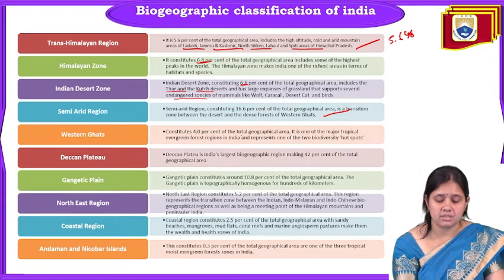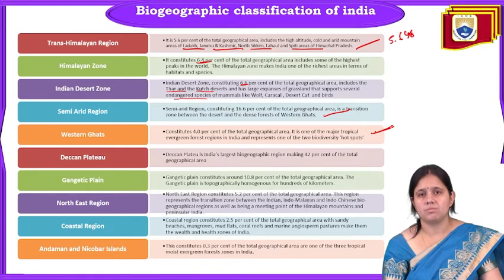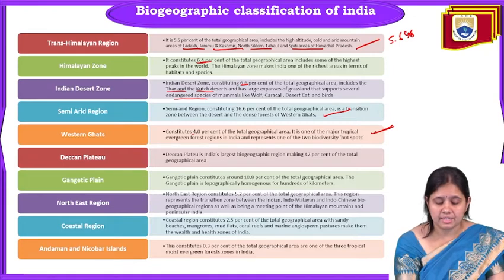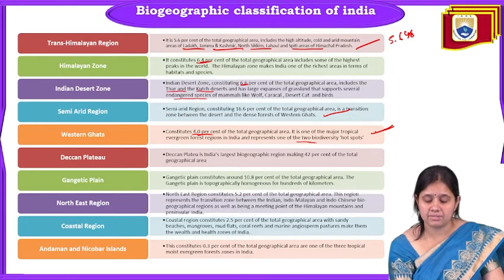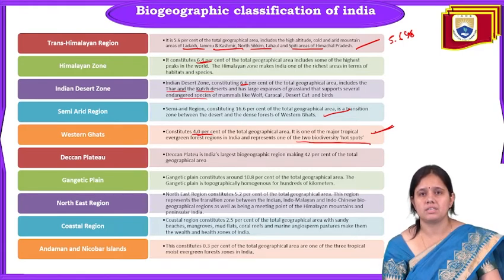Now we come to the Western Ghats. The Ghats are in the south, the region where we are living. It constitutes about 4.0% of the total geographical area, and includes tropical evergreen regions in India. There are two biodiversity hotspots in the Western Ghats. We will discuss hotspots in coming slides.